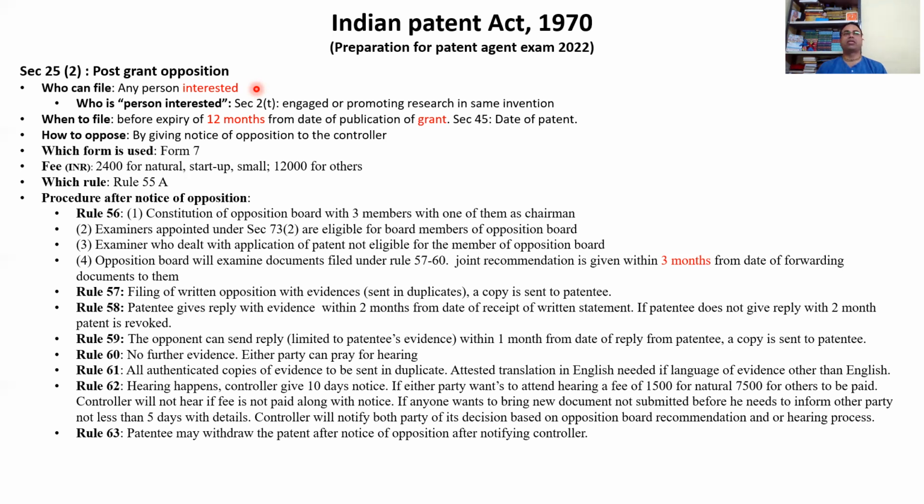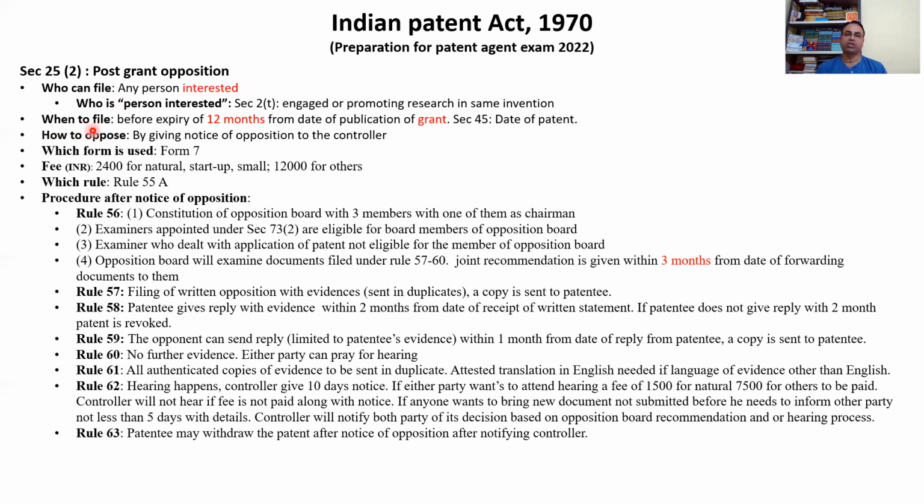For a patent published based on chemistry, a biologist cannot go and file a post-grant opposition. Why should they bother about this? Because they are not engaged in promoting research in the same invention. So that is a question.